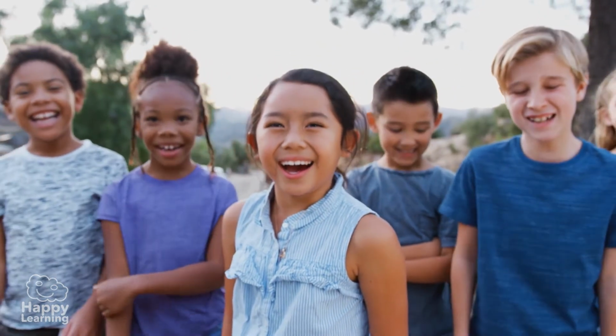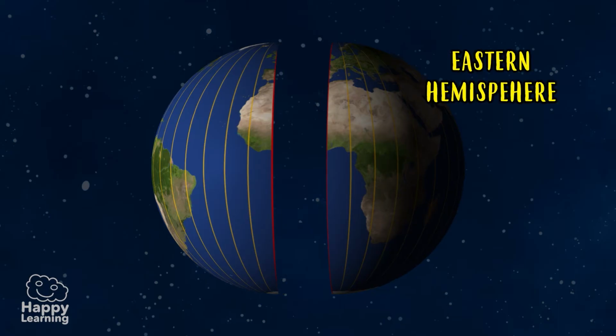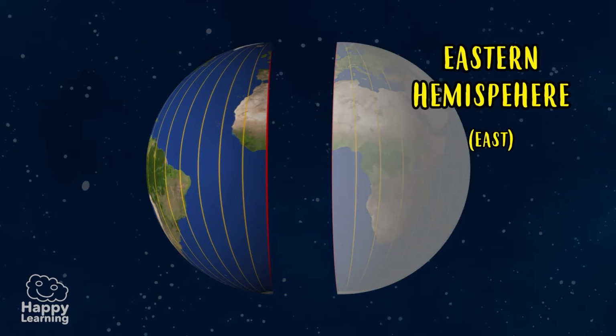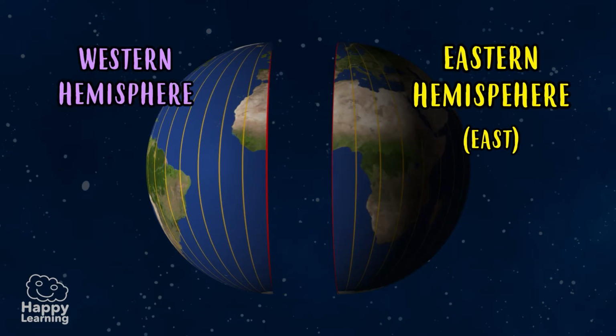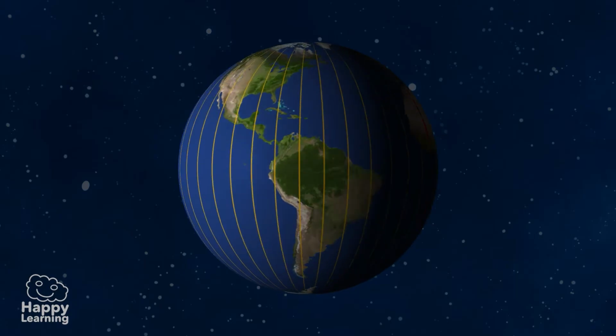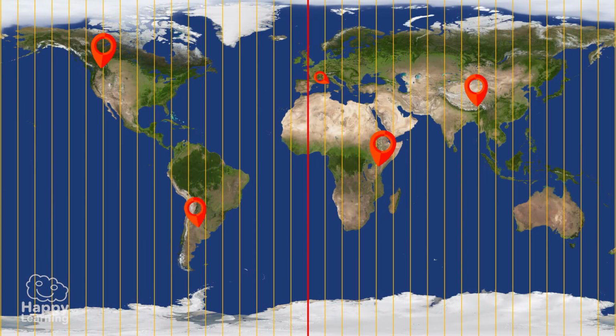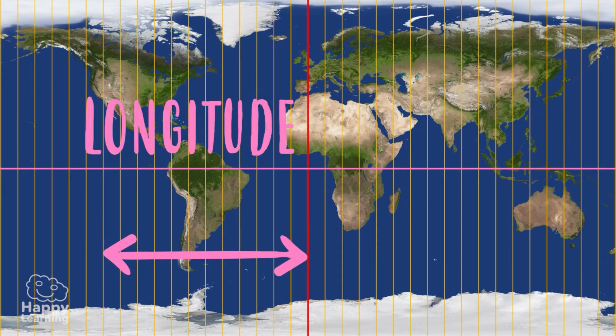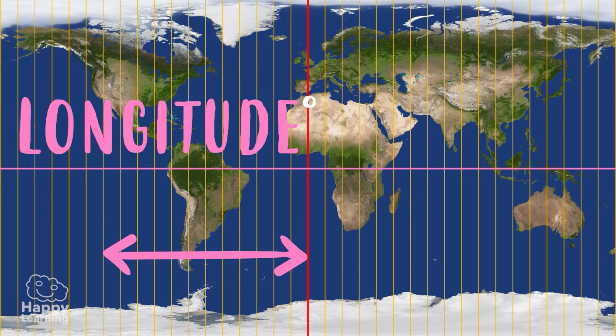The Greenwich Meridian divides the Earth into the Eastern Hemisphere, which is in the east, and the Western Hemisphere, which is to the west. The distance from any point on Earth to the Greenwich Meridian, which is the 0 meridian, is called longitude and is also measured in degrees.